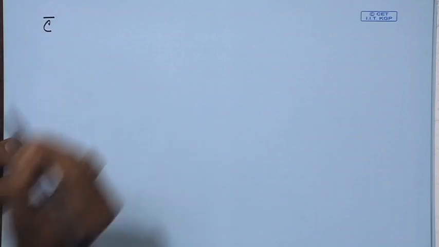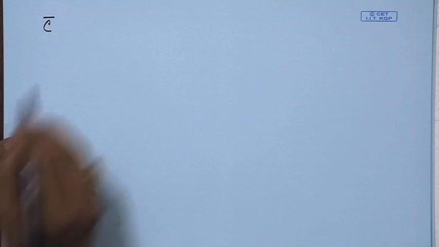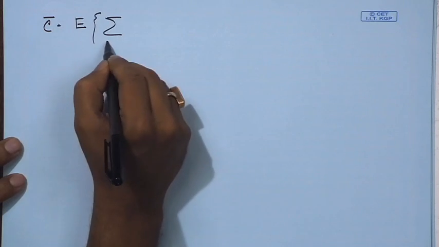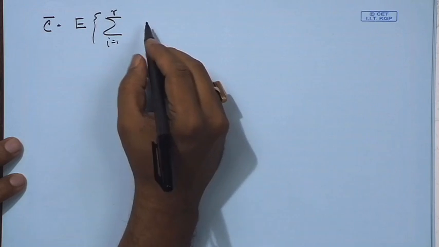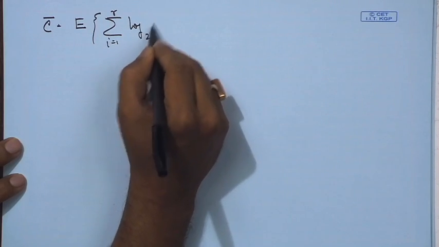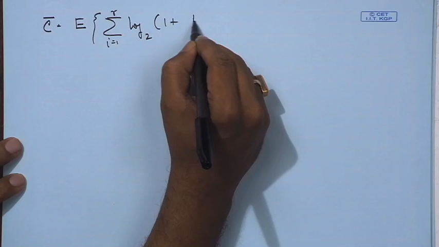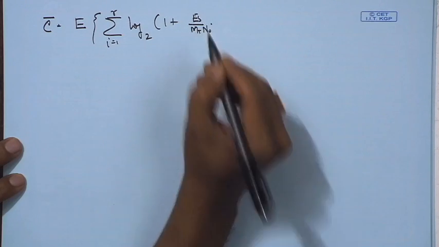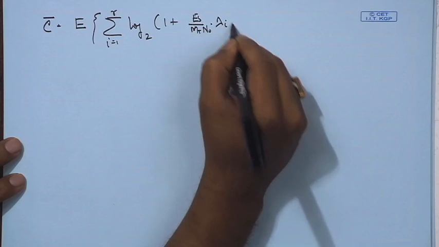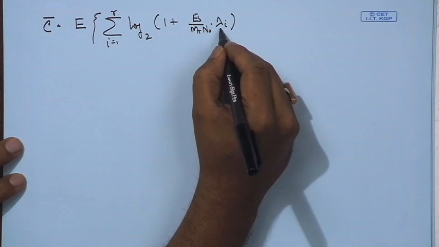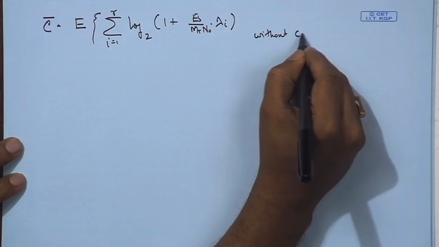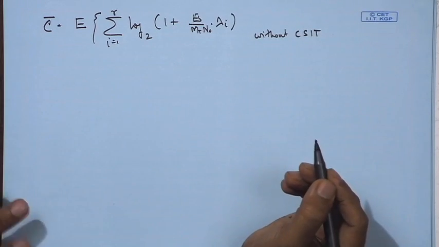when we look at the expression of C bar, the average value of capacity, it is basically the expectation of the sum over i equals 1 to R. Taking a general channel, log base 2 of 1 plus Es upon Mt N naught times lambda i, which is the eigenvalue of H H Hermitian. This is without channel state information at the transmitter.